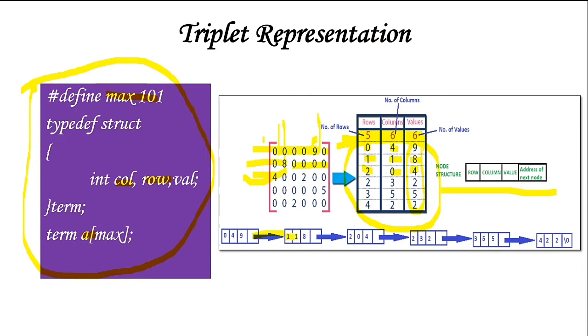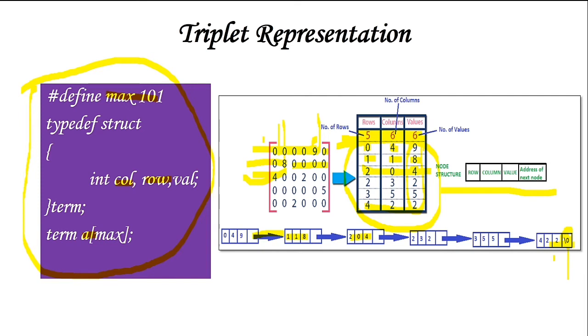The same thing I have written over here and a link to the next node. In the next node I have 204. The same thing I have written here and a link to the next node. Till the last one, 422, I have written it. And the last column will be filled with null, because while representing a linked list, when you reach the end of the list, you need to specify it using \0 null.